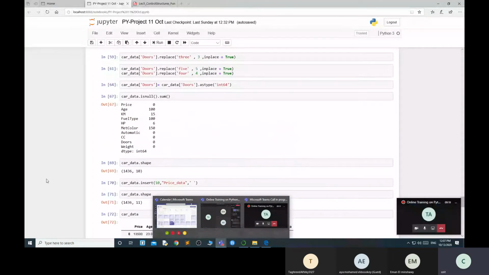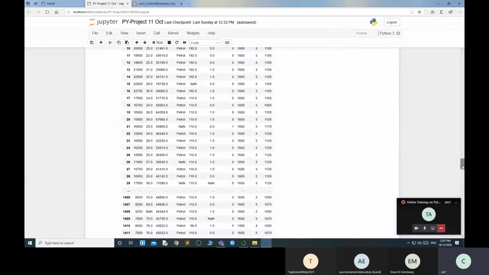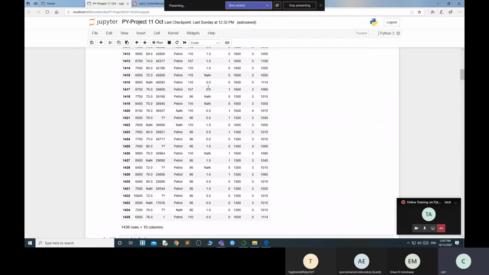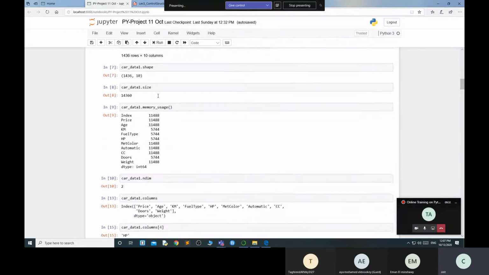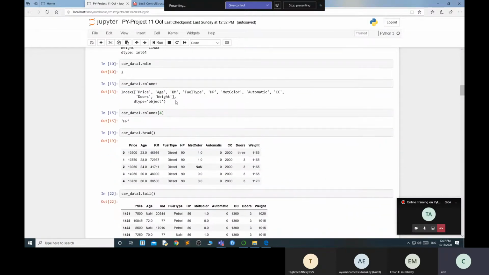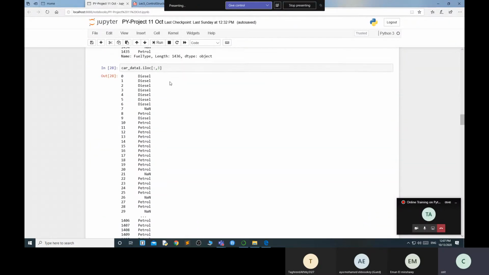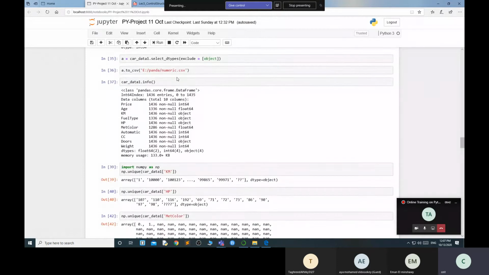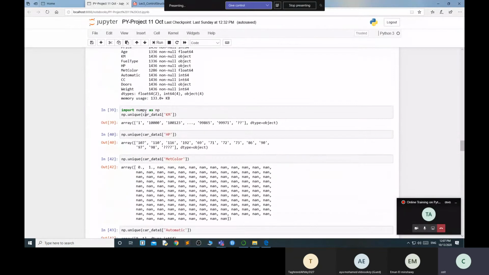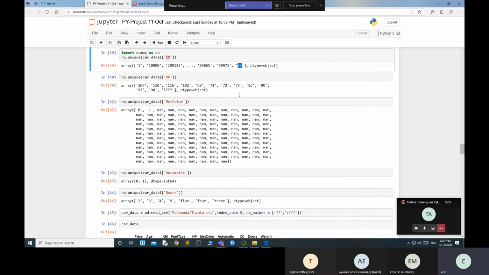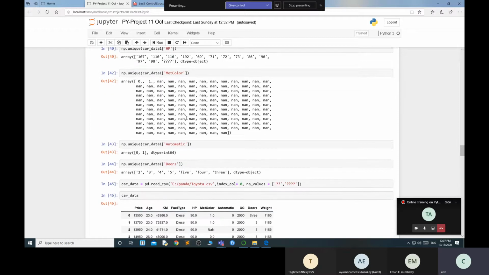If you remember, in the last class I was discussing a Pandas project according to my PPTs. In this one, I took data from the Toyota dataset. I checked the shape and size, did some manipulations with columns and head, and took the values of the fuel type column using iloc. We also did some numeric tasks. In the last class we changed the kilometers, since there were some uncommon values, and we fixed that problem as well.